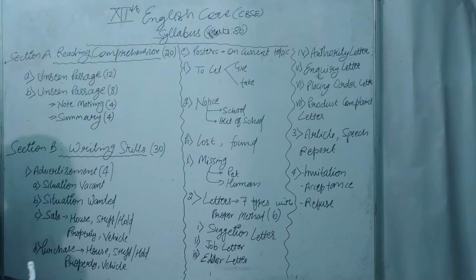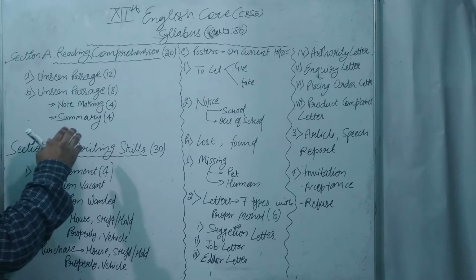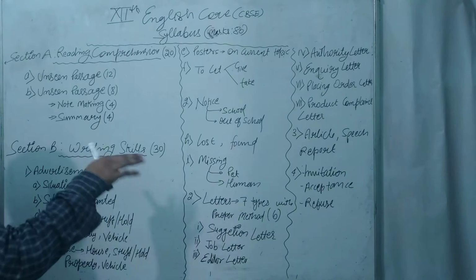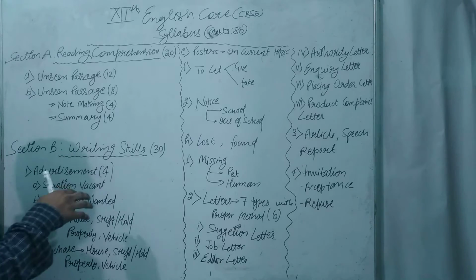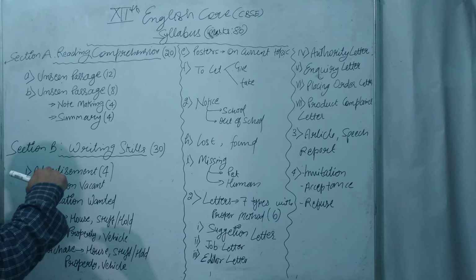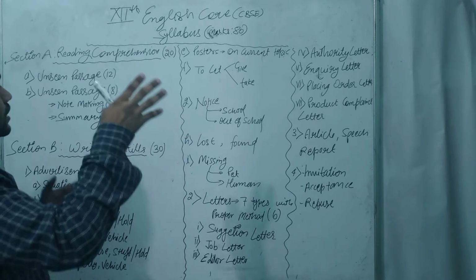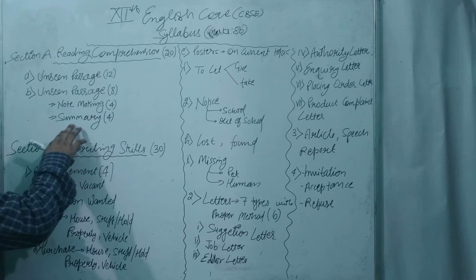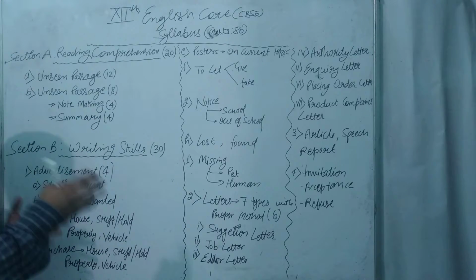You have to identify the topic of the passage, and about that topic you have to make notes. How we make notes, we will learn further. Then you have to summarize that passage, which is about 400 to 500 words, in 50 words. How to summarize, I will teach you.